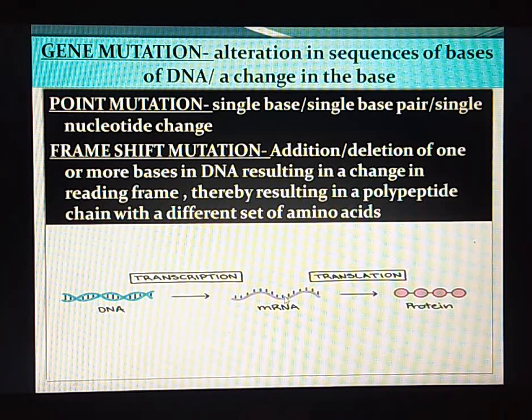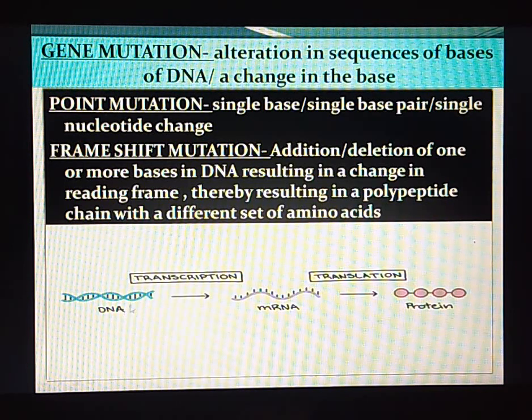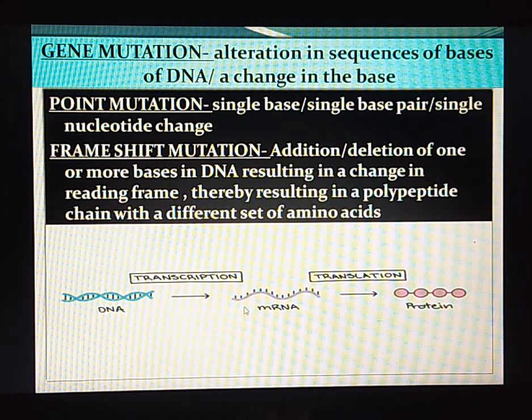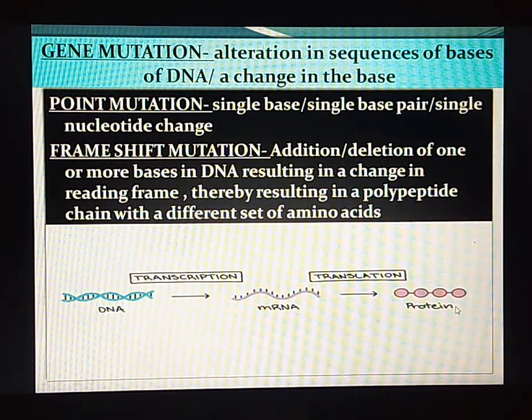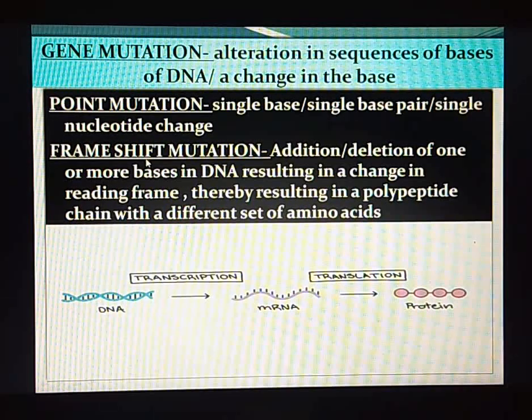So we can say if there is any change in the DNA, we will definitely see the change in the mRNA. And since there is an alteration in mRNA, the proteins or amino acids which are supposed to be formed will definitely be different from the original one. So what is frame shift mutation?